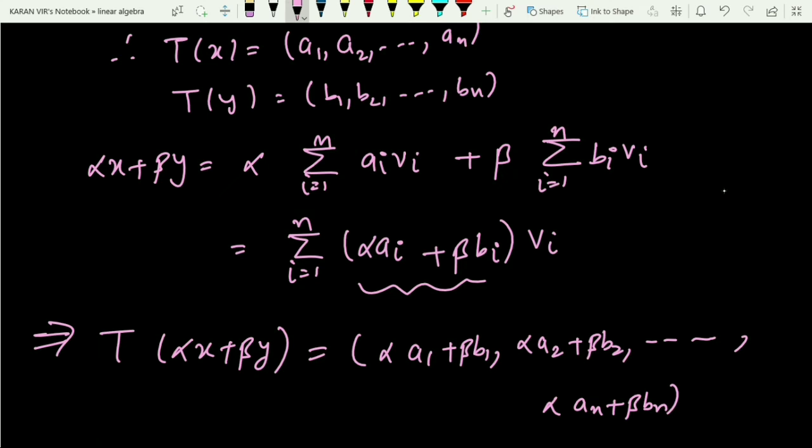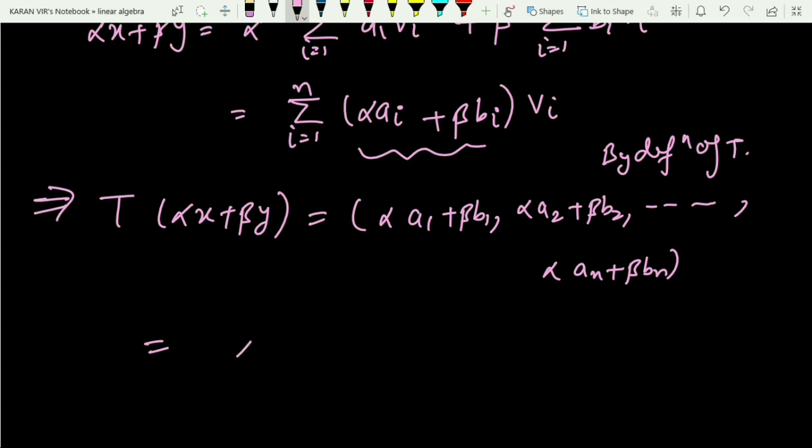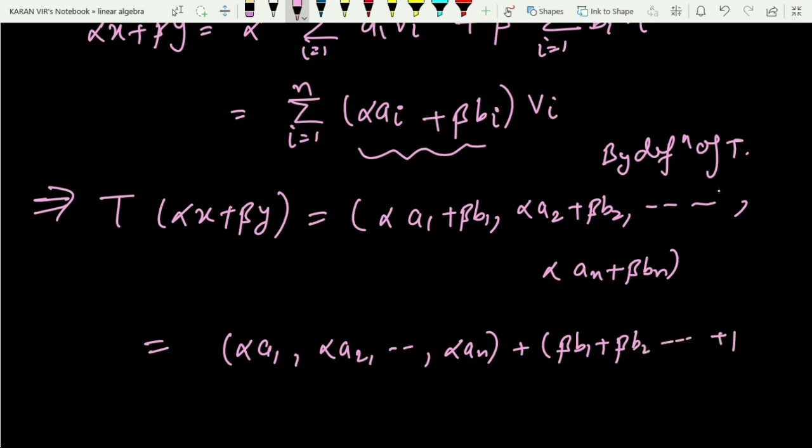So that is by the definition of T. By the definition of T, alpha a1, alpha a2 up till alpha an, and you just add up beta b1, beta b2 up till beta bn. So that is how, if you add, you will get this one.